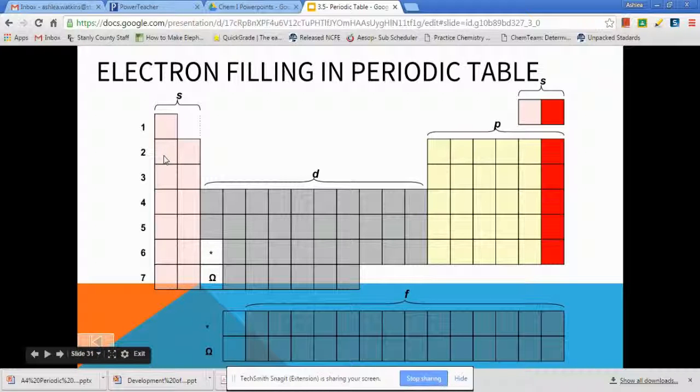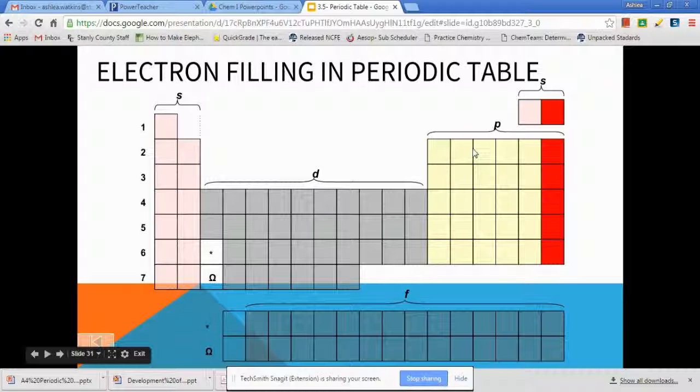Well, as you go from lithium to beryllium, that would be gaining 1 electron. So lithium has 1, beryllium has 2, and it only holds 2 electrons. That's why it's in an s orbital. Then you need to jump across the d orbital over to the other side, and it would be your p orbitals. You'll see I separated out the s at the top because helium only holds 1 other electron, so it only holds 2, causing it to not be considered a p orbital.